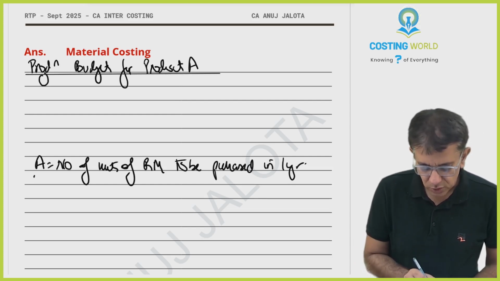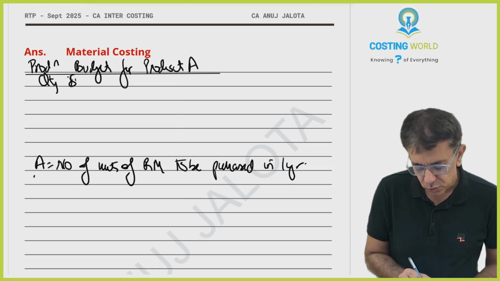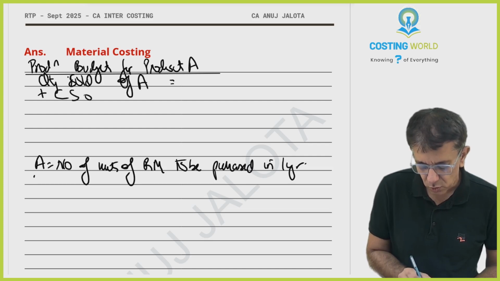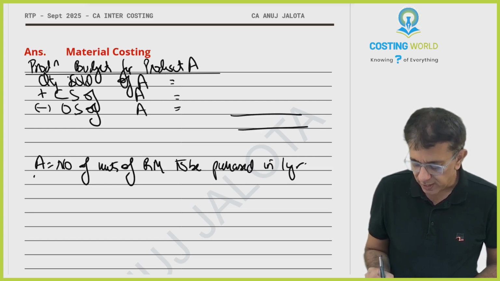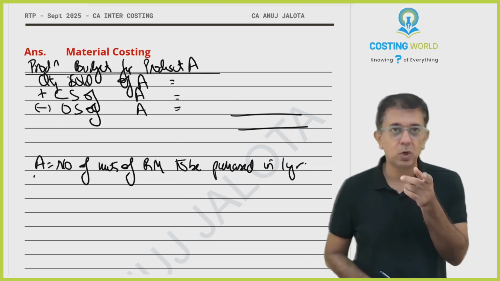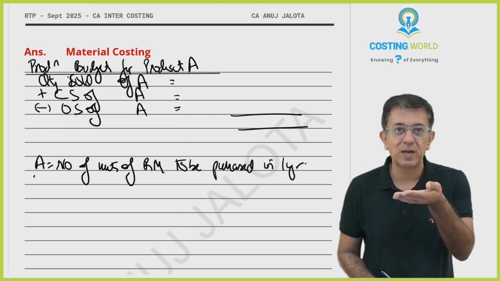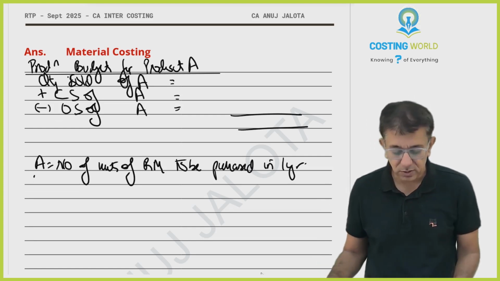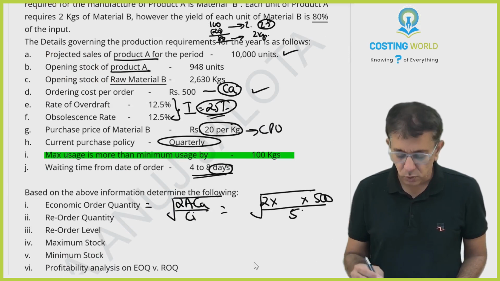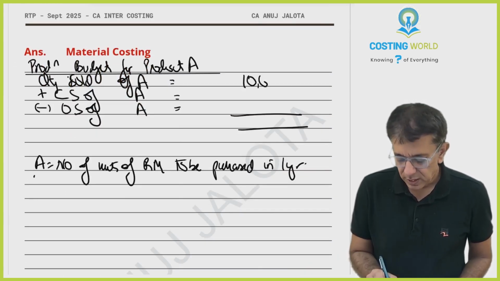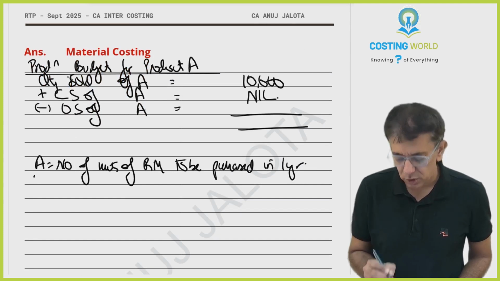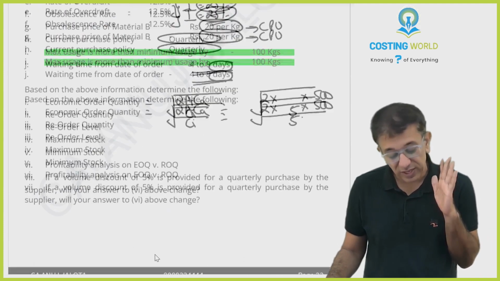How do you make your production budget, beta? Start with quantity sold of A, add closing stock of product A, less opening stock of product A, and you will arrive at quantity produced. Based upon quantity produced, we will find the requirement for the raw materials. So quantity to be sold is 10,000 units. That is given to you. Closing stock is not there, so it is 0.